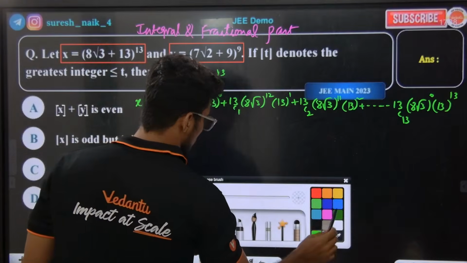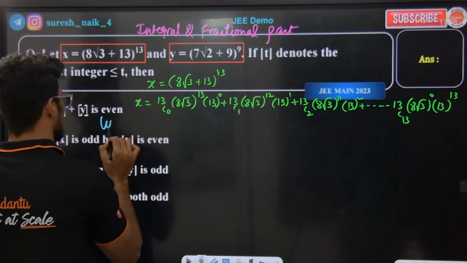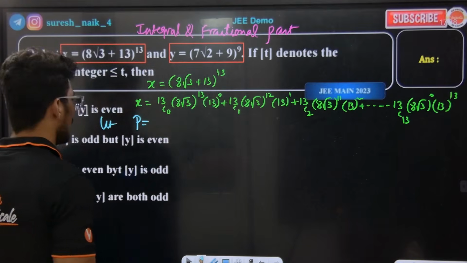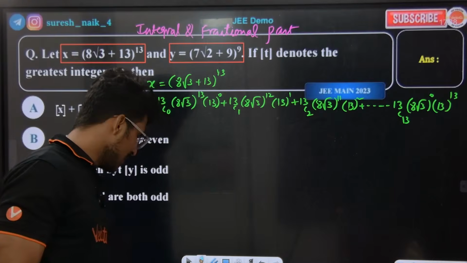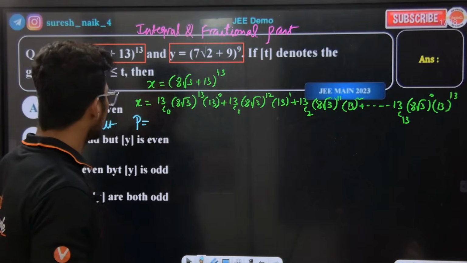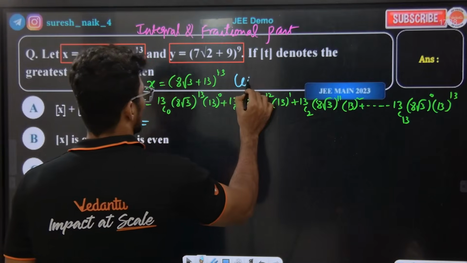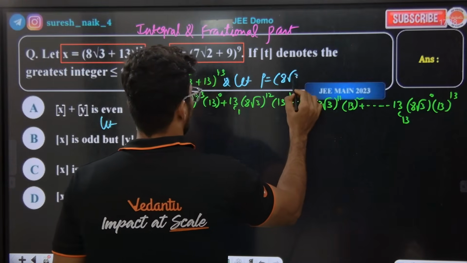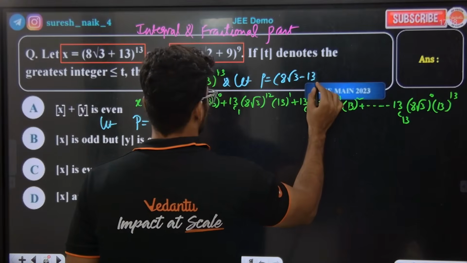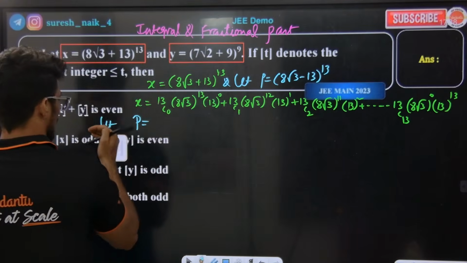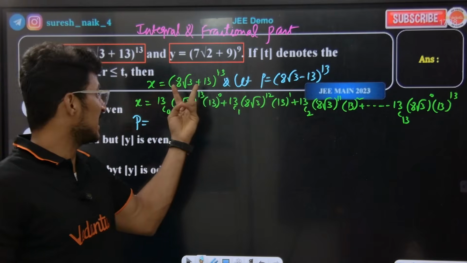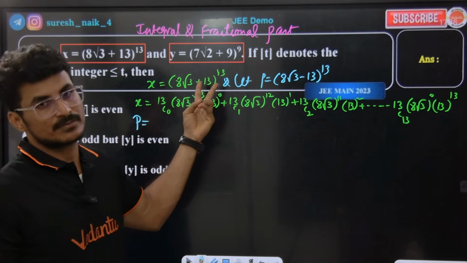Now let me introduce another term called p. Let's take p equal to what? 8 root 3 minus 13 to the power of 13. You need to introduce p. What is p here? It is the conjugate term.